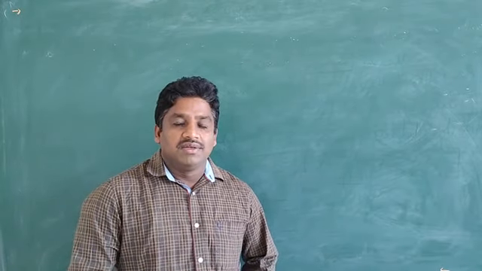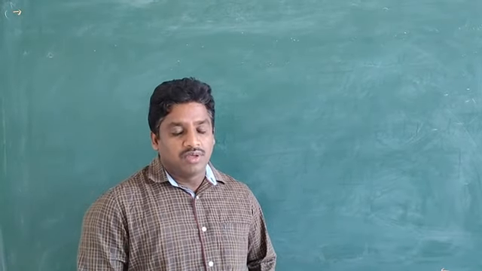Now in this class we are focusing on community, the importance of community to the ecosystem. What is this?